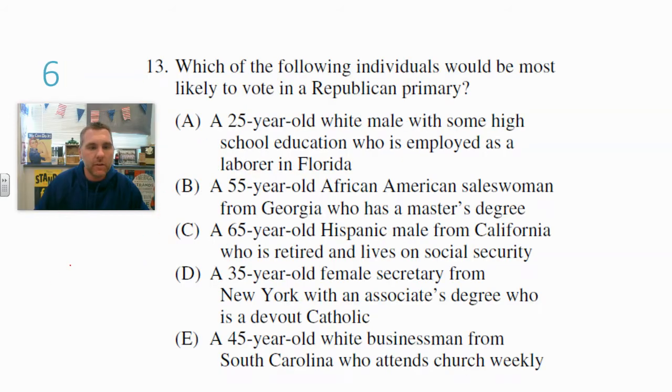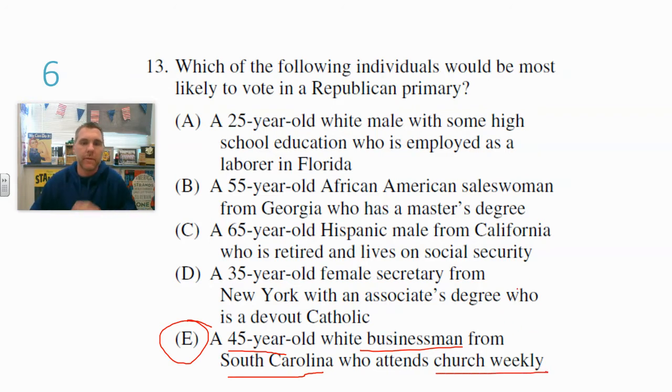And even though there can be some characteristics that are leaning to the right over here, the answer is going to be E. That one has all sorts of characteristics. Whether you're a white businessman from the South who attends church weekly, you're Protestant, you're going to be more inclined to vote Republican than not.